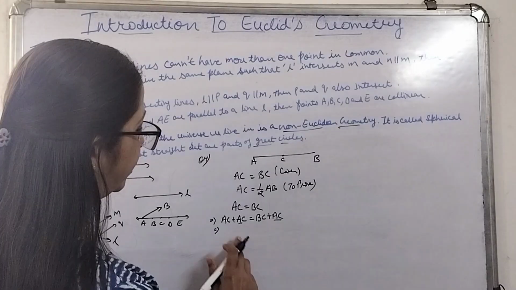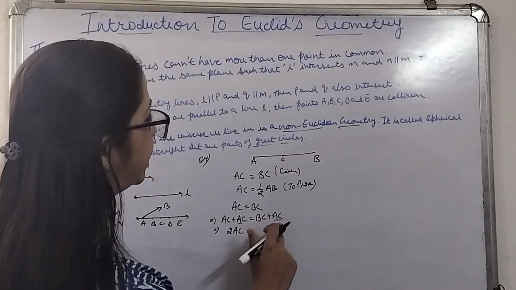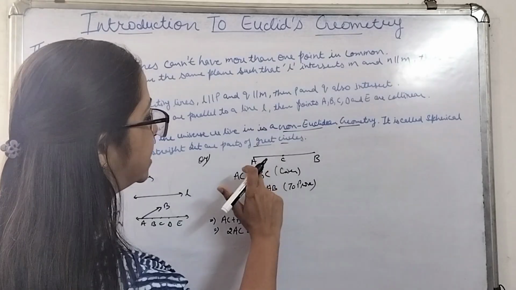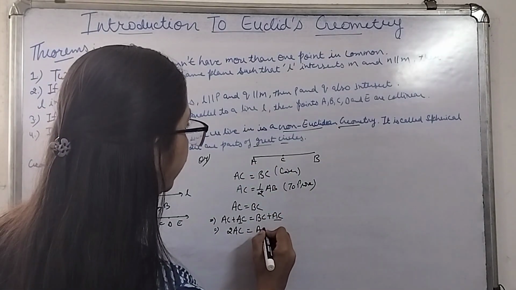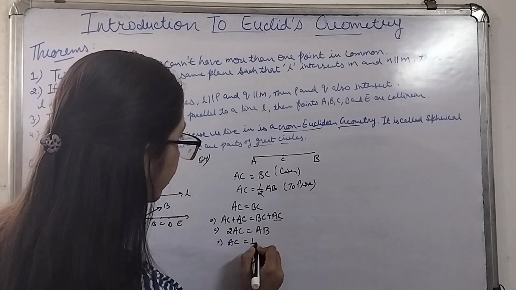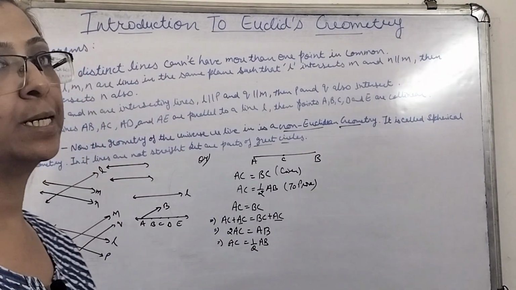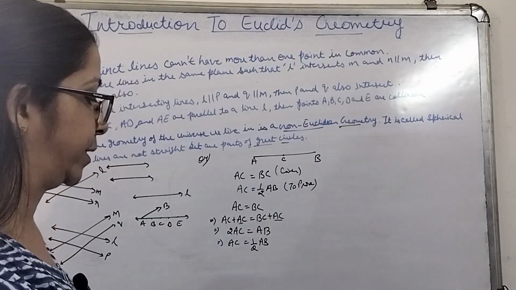If I solve it further, AC plus AC will be 2 times AC. It is equivalent to BC plus AC. BC plus AC will be your AB. Right? So AC will become 1 upon 2 times AB. And this was to be proved. So hence proved. This is how we can prove it.